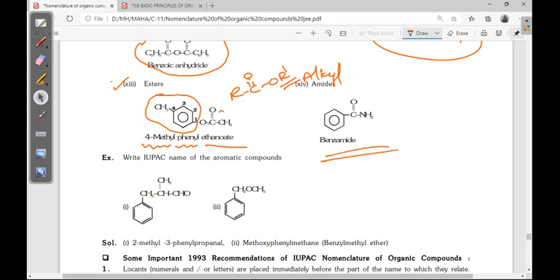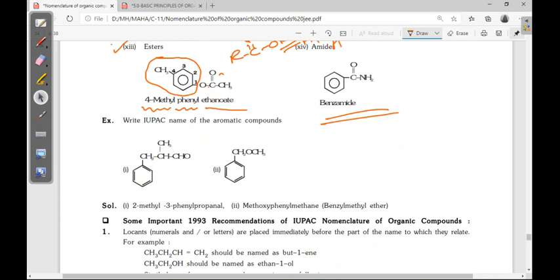Benzamide. Next, the IUPAC name of this compound: 1, 2, 3, propanol first of all. But here substituents, second position methyl, third position phenyl. 2-methyl-3-phenyl propanol, right?